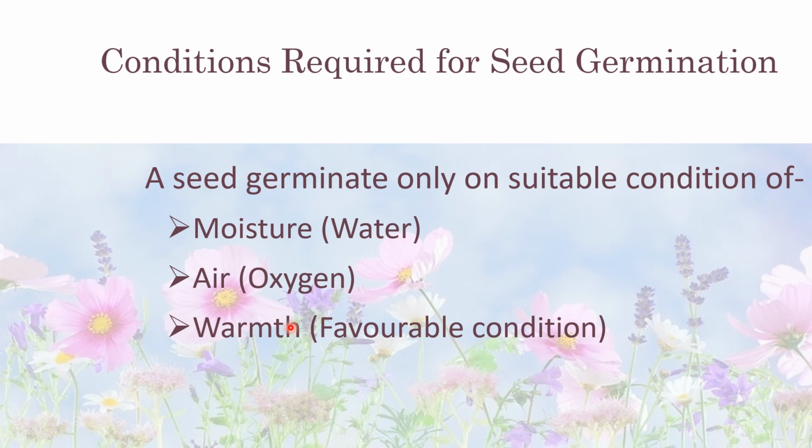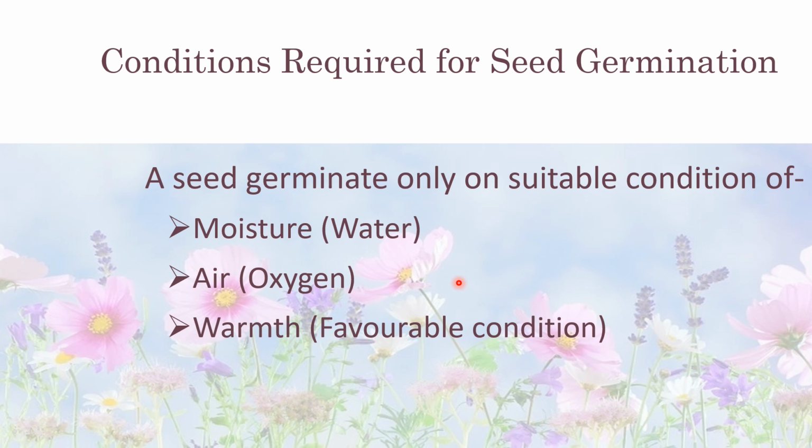Some seeds do not germinate in summer. Similarly, some seeds do not germinate in winter. Seeds of different types need different temperatures to grow. Seeds of summer plants grow in a temperature range between 25 to 40, which means they require a temperature range between 25 to 40 to grow.